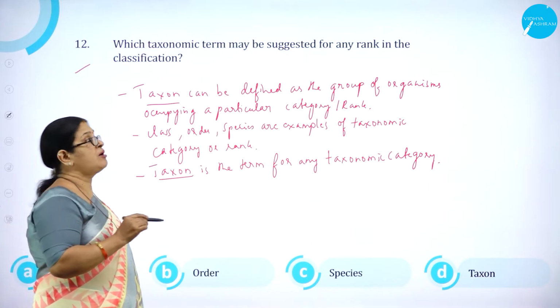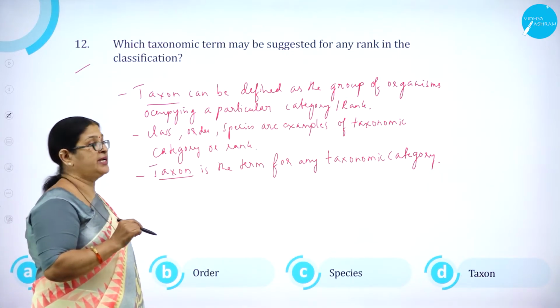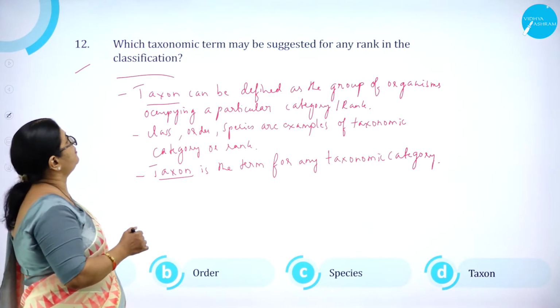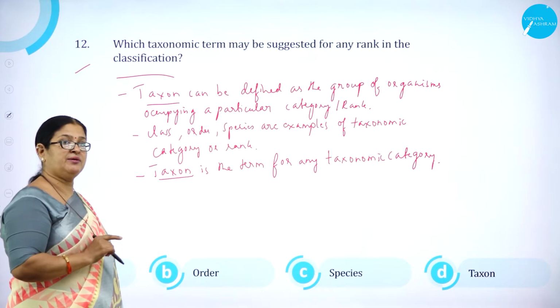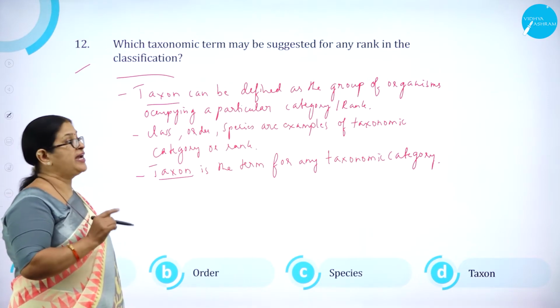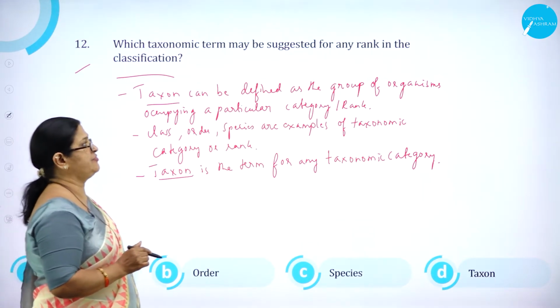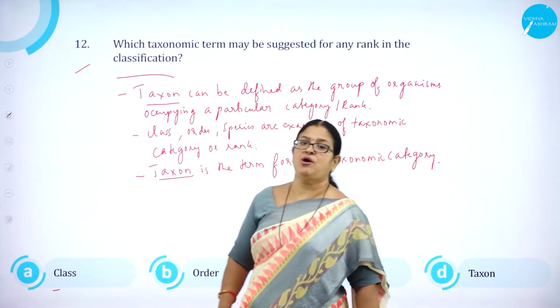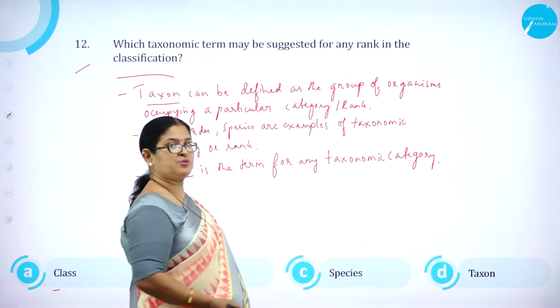Which taxonomic term may be suggested for any rank in the classification? I repeat, which taxonomic term may be suggested for any rank in the classification? Option A, class. Option B, order. Option C, species.